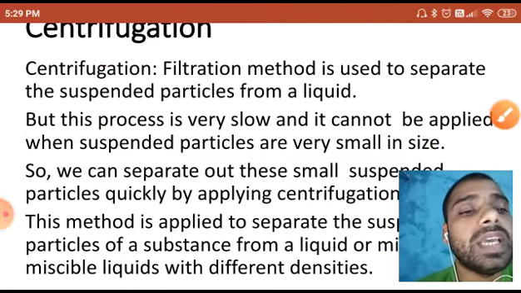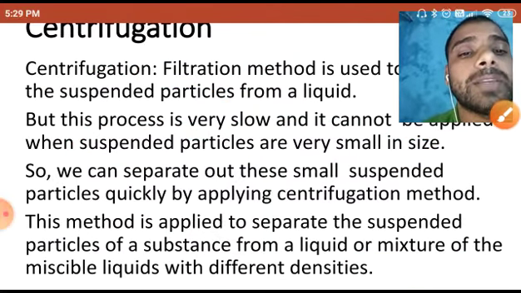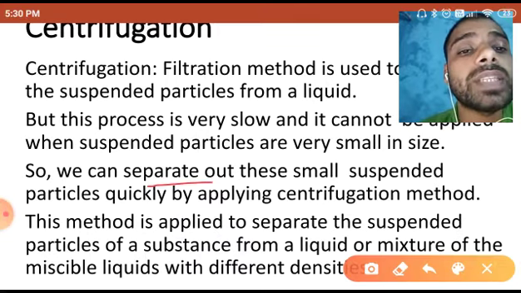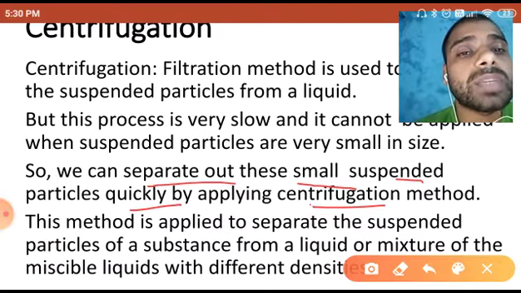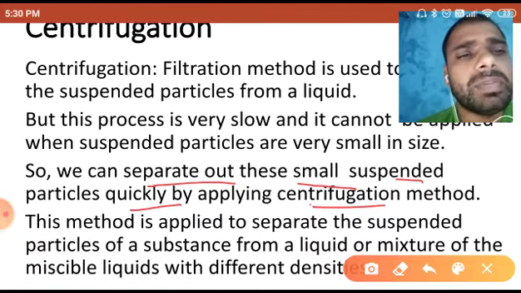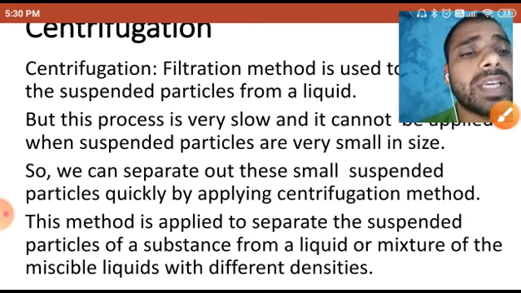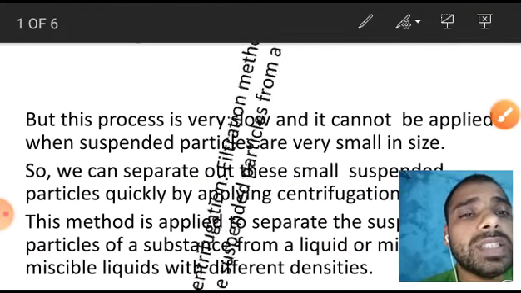And you can see the centrifugation here. We can separate out the small suspended particles quickly by applying centrifugation. One more thing: filtration takes lots of time, but centrifugation takes very minimum time. Within less than a minute it will give you the filtered product. The filtration or separation would occur. So you can see what centrifugation is.